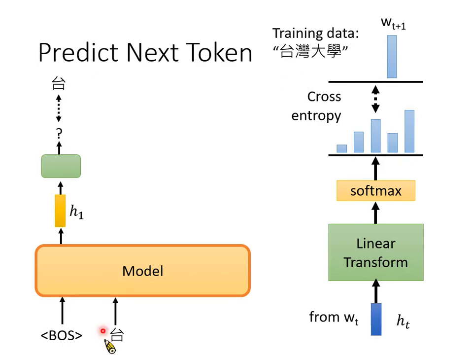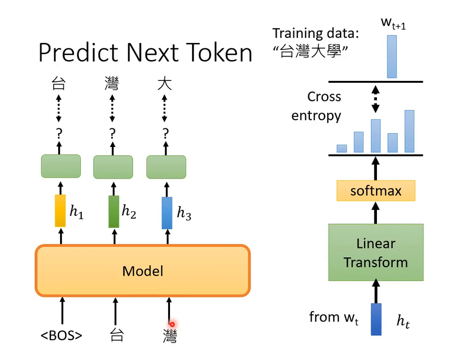You give your GPT begin of sentence and Tai as input, and it produces corresponding embeddings. Then, it is going to predict the next token. You tell it that the next token is 1. Okay, let's keep it going. You give it begin of sentence, Tai, and 1, and ask it to predict the next token. The next token should be Da. Then you give it begin of sentence, Tai, 1, and Da. The next token should be She. Accordingly, it should predict She.